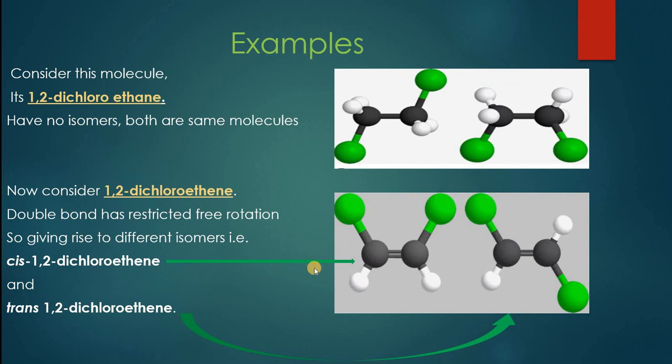Both chlorines are on the same side, so this is cis 1,2-dichloroethene. Here it is showing a little bit of rotation around the double bond, and this will give rise to another isomer, called trans. So alkenes will show geometric isomerism, but alkanes will not show geometric isomerism.